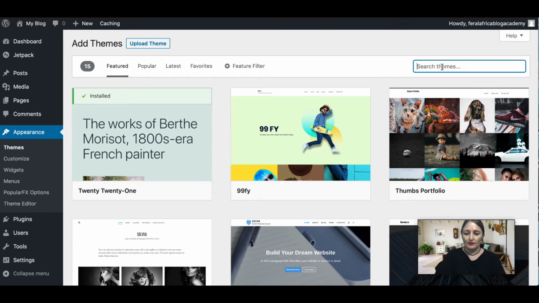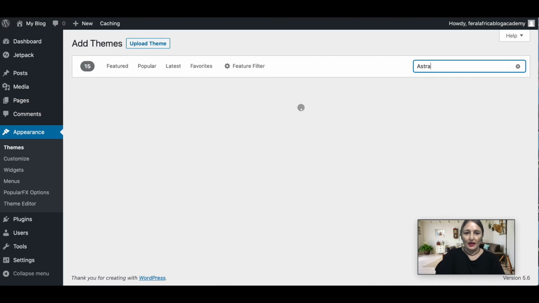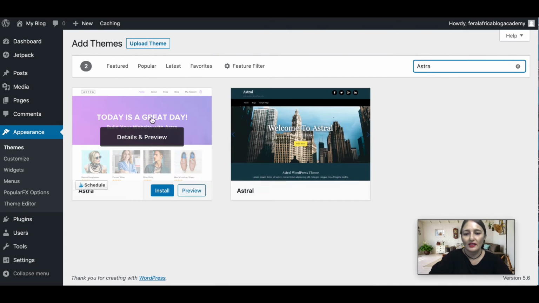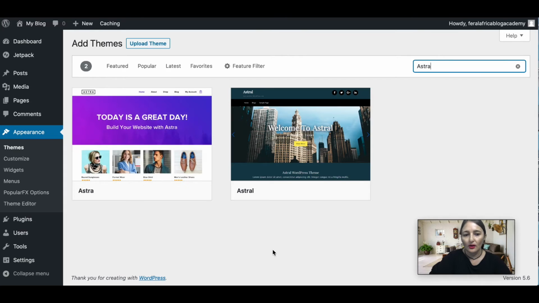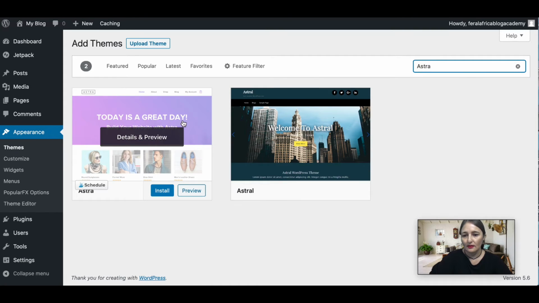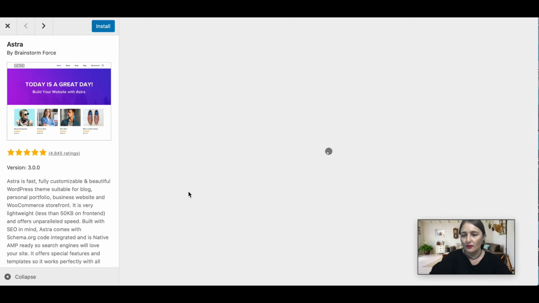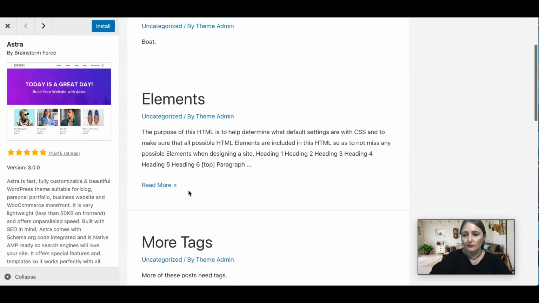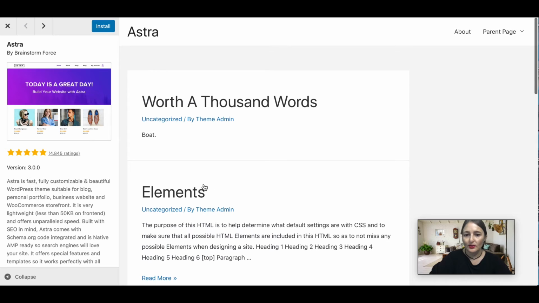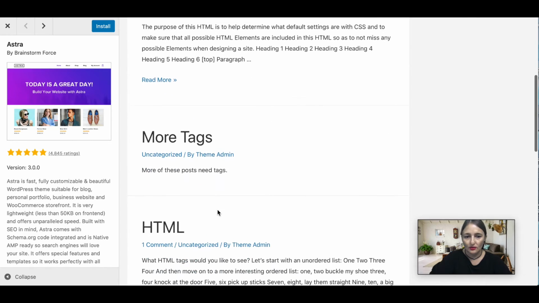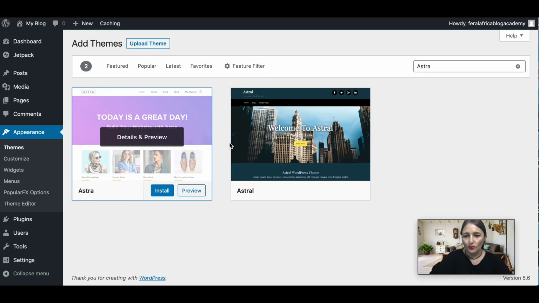I suggest typing in Astra. Astra is a theme that is lightweight, it's very quick, and the coding is really, really nice. So you can go and preview the site over here. Alright, because I've got nothing on there, it just doesn't show me much. But if you like it, you just go and click install there, and it'll change the theme from what you've got at the moment to the one that you're busy installing. And then of course you need to activate the theme as well.